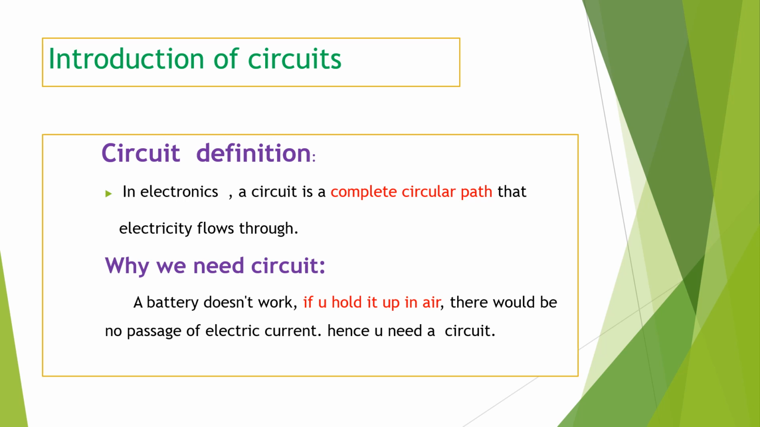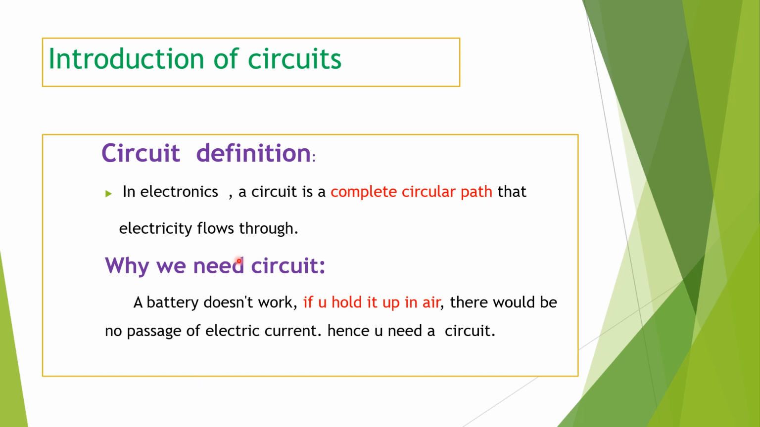Let me see the circuit definition. In electronics, a circuit is a complete circular path that electricity flows through. Why do we need a circuit? A battery does not work if you hold it up in air. There would be no passage of electric current, hence you need a circuit.